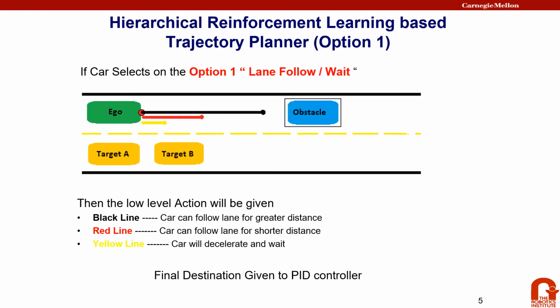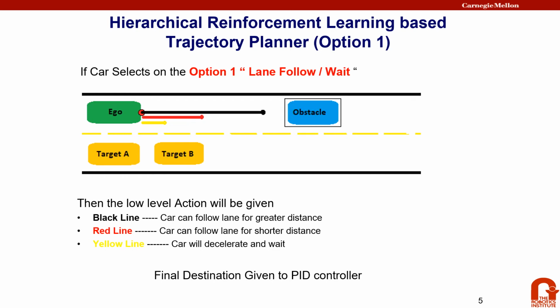Let's suppose that our car selected the lane follow/wait meta goal option. Then the black line shows that the car can follow the lane for a greater distance as it does not see any obstacle in front of it. The red line shows that the distance between the ego car and the obstacle is decreasing, so the car can follow the lane for a shorter distance. The yellow line shows that the car has to wait because the distance between the ego car and the obstacle is less